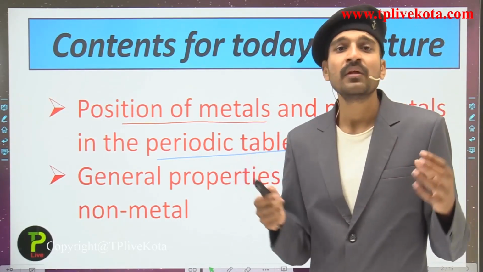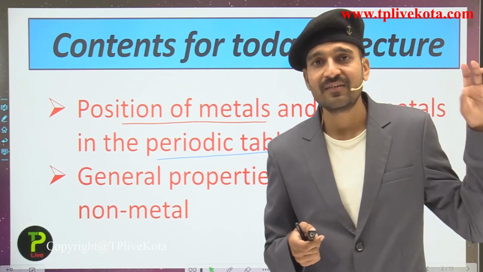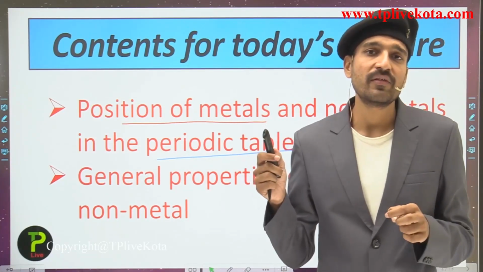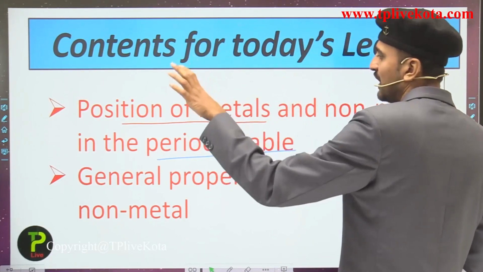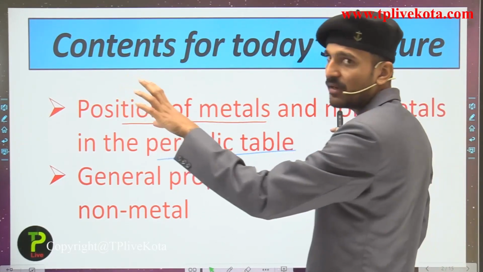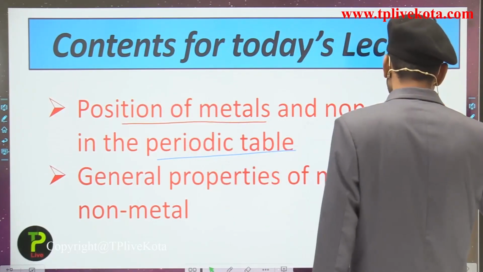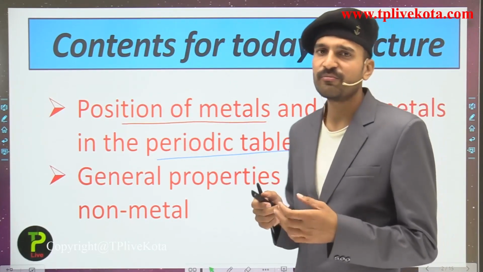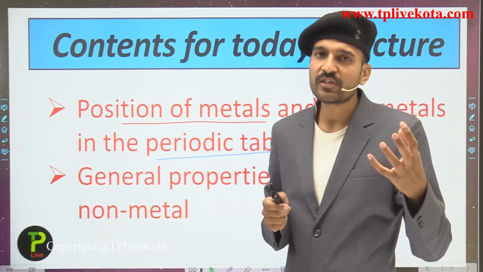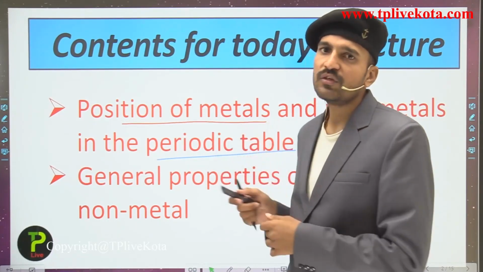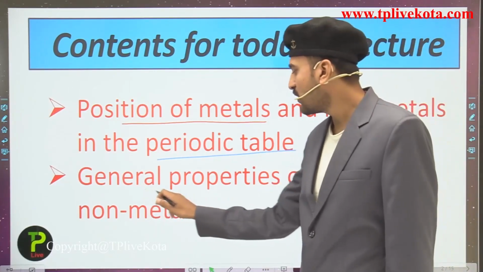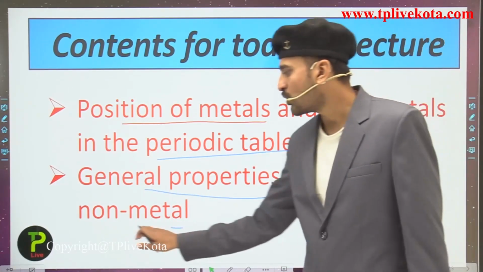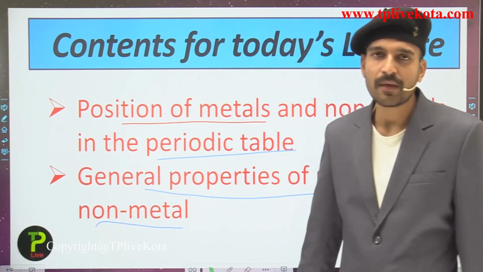We can say that the non-metals are present on the extreme right while the metals are present on the extreme left. If I am having a head over here, this is my left and this is my right. So at the extreme left we have the metals and at the extreme right we have the non-metals. But is this the correct representation? For that, students, we are going to see in the upcoming slides. Now the next part of this chapter is the general properties of the metals and the non-metals, that is about the physical and the chemical properties.